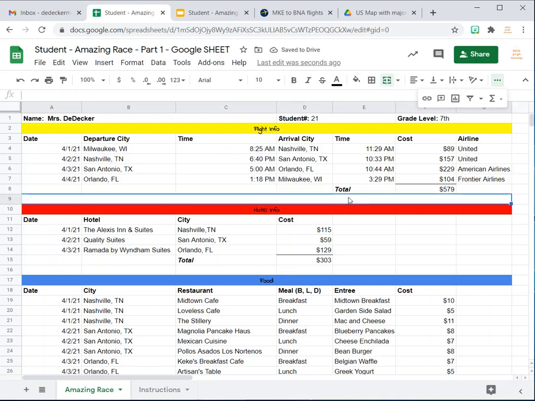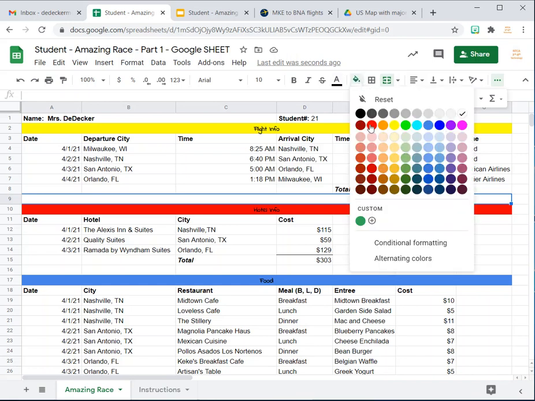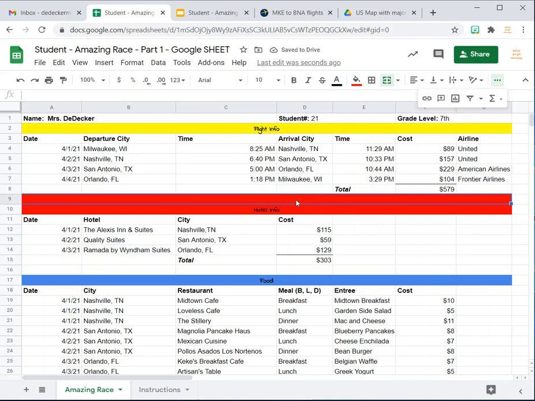And then if you wanted to make it red, I'm just going to click on the fill and make it red. And if you double click inside there, it allows you to enter some text. So I'm going to say hotel info, and you can use whatever font. I would bold it so it shows up. So I'm just selecting and bolding, and then you could center it so it looks nice within the spreadsheet. To center it, you just go to your alignment command and press that little triangle, and then you can press the center alignment, and there you go.